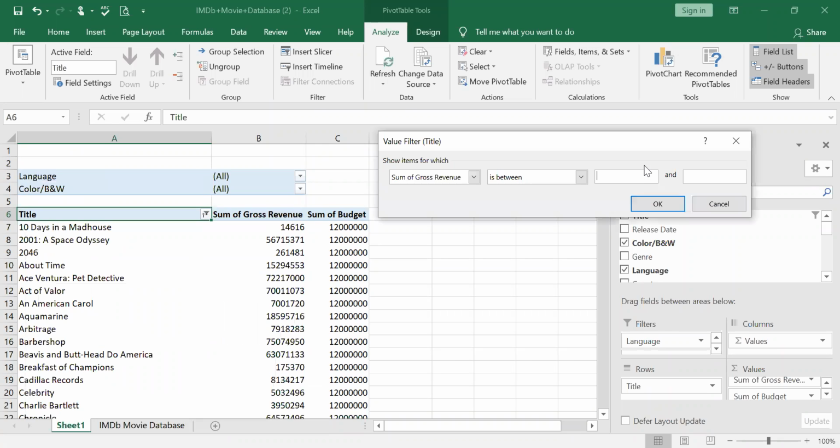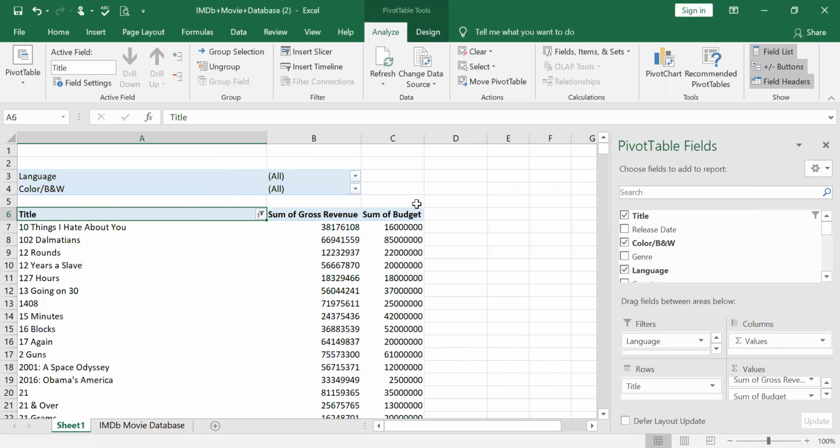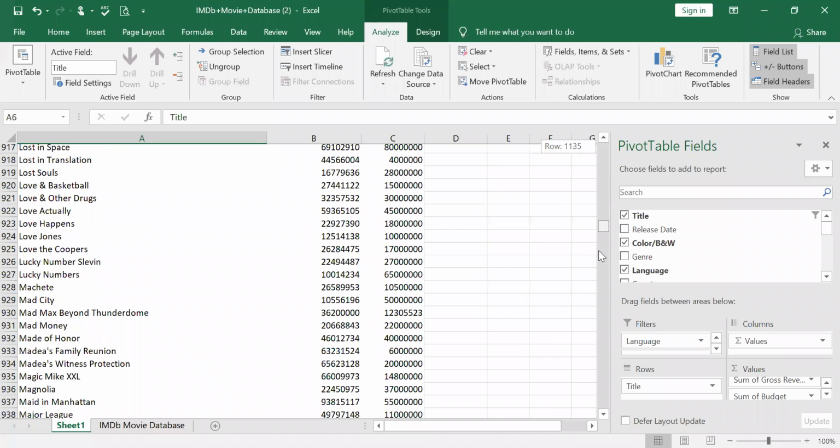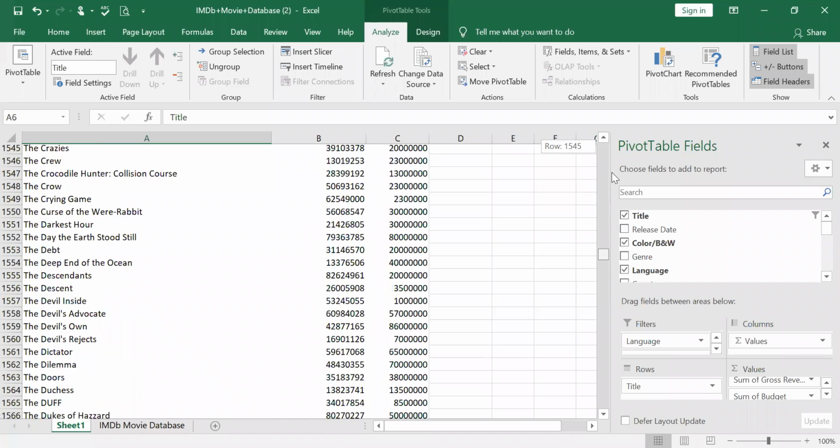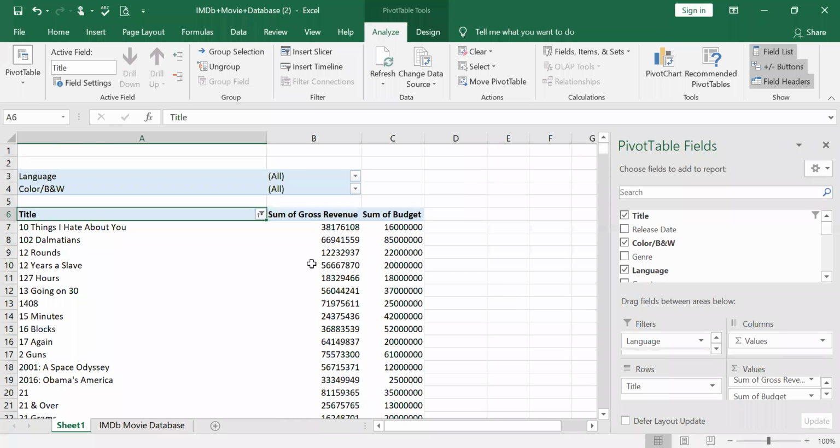So between, I just want some gross revenue that was between 10 million and 100 million. I can even select 100 million. I just give gross revenue between that, which gives all the movies in between 10 million to 100 million where they have a gross revenue, right? So these are all the movies that have revenues between 10 million and 100 million.